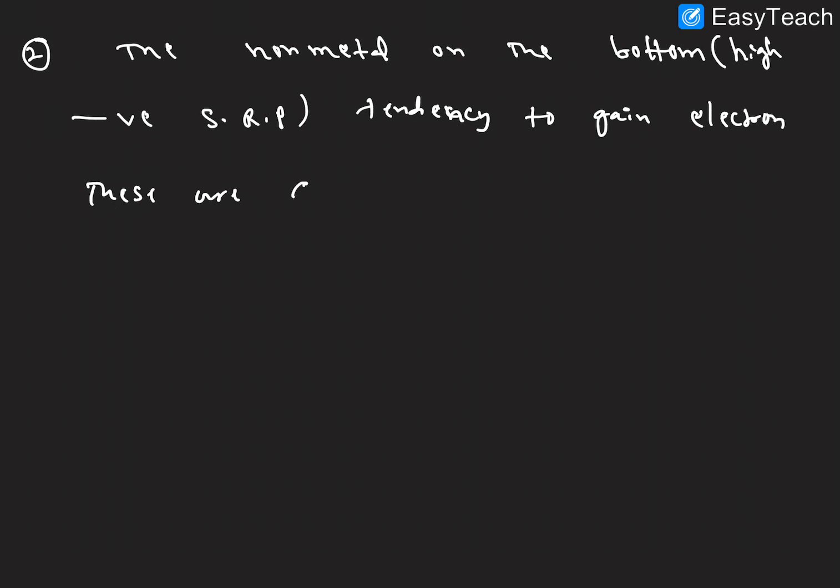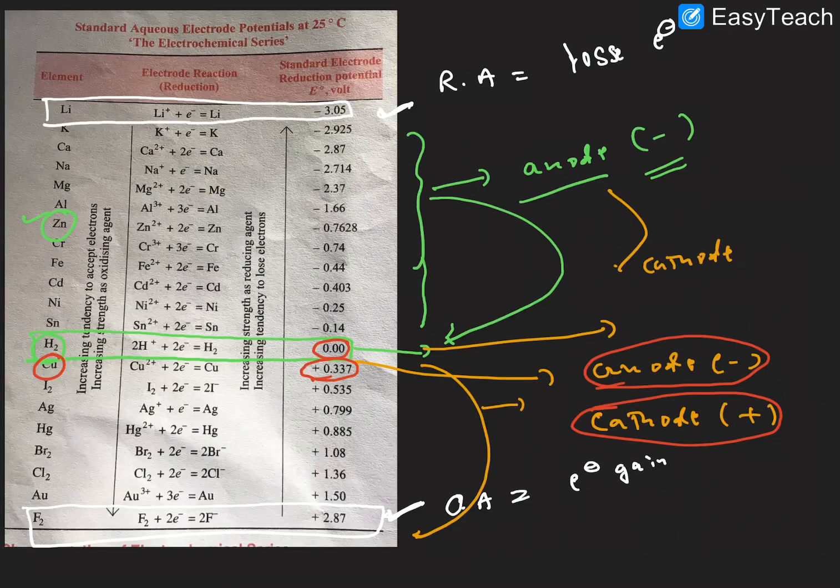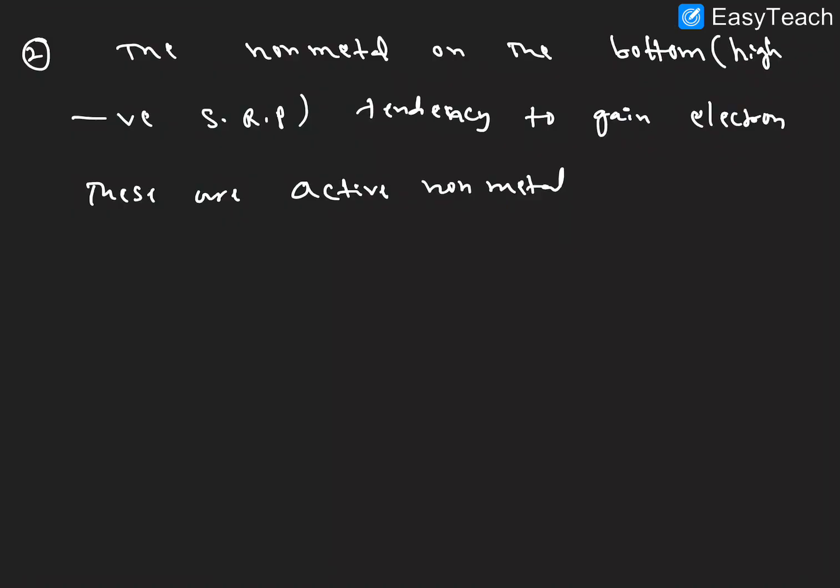Those are active non-metals. That is also active, but it is non-metals. Let us observe the electrochemical series now. At the top, the elements are all metals, and at the bottom, fluorine, bromine and iodine are non-metals, but they are active non-metals. I hope it is clear.